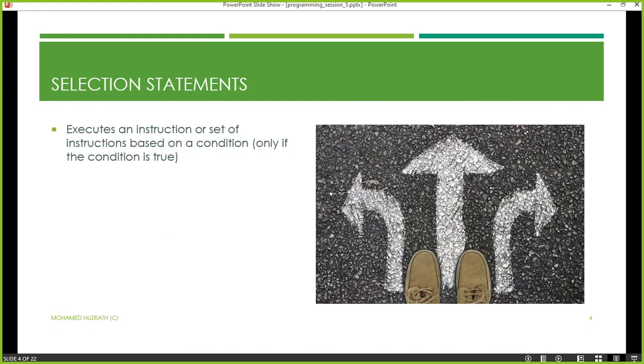This is what I was telling you again. This is a definition given to you, children. Selection statements execute an instruction or set of instructions based on a condition, which means only if the condition is true. You're going to execute one instruction or more than one instruction, but the criteria or condition you're checking for should be true. In that occasion you can do this. So without further delay, let me directly take you to the session.